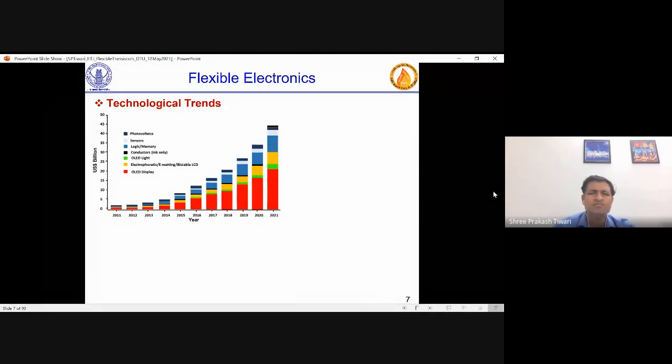And not only devices like transistors, this technology can produce photovoltaic components, sensors, logic, memory. It can also produce conductor inks, which are used for making RFID antennas and connections and so on. OLED lights can be printed. OLED displays, like OLED TV monitors, can be printed. And then there are some materials which can be used for printing LCD and so on.